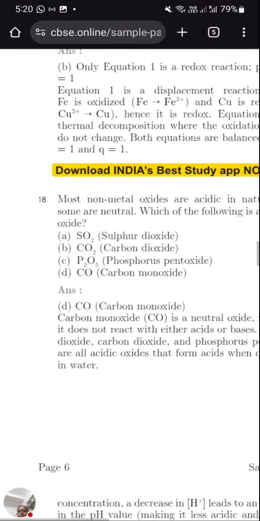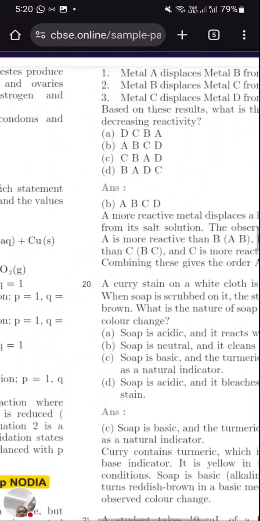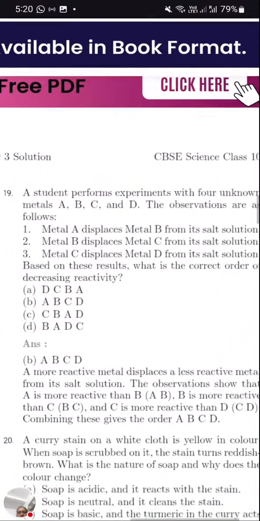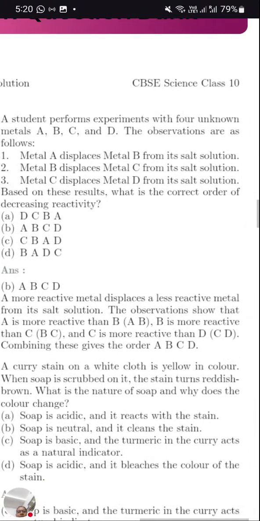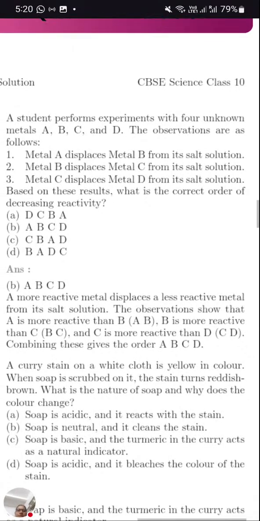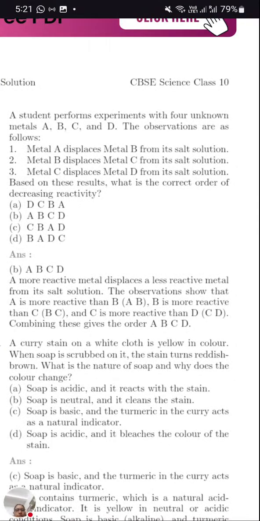This was the 18th one. So let's start with 19th question. A student performs an experiment with 4 unknown metals A, B, C, D. The observations are as follows. Metal A displaces metal B from its salt solution. A displaces B, so that means A is more reactive than B.